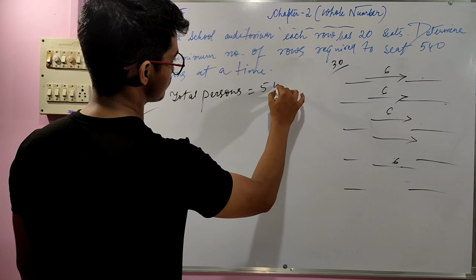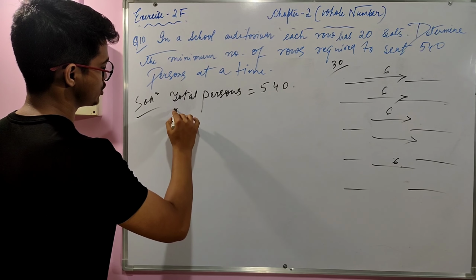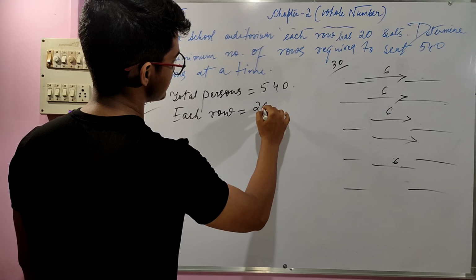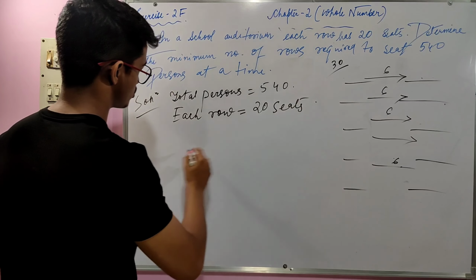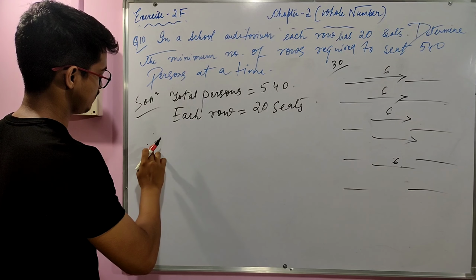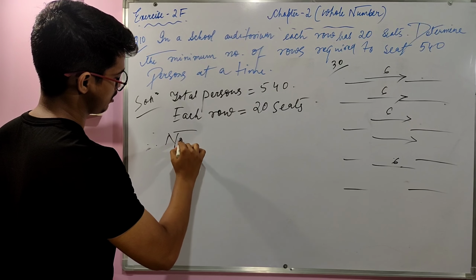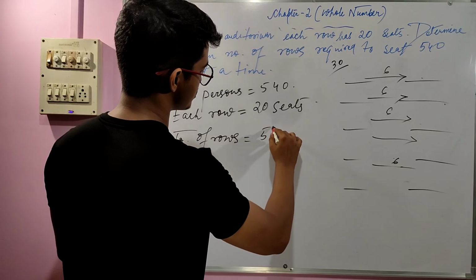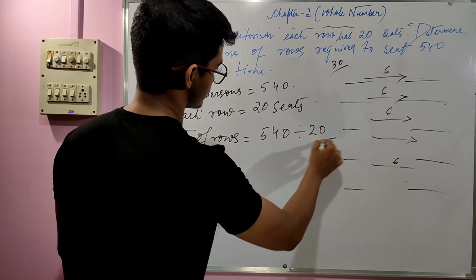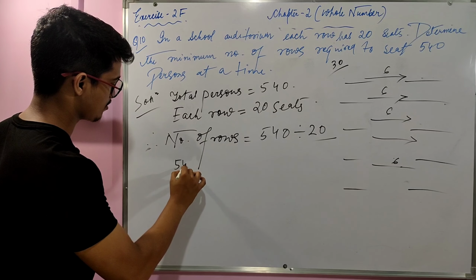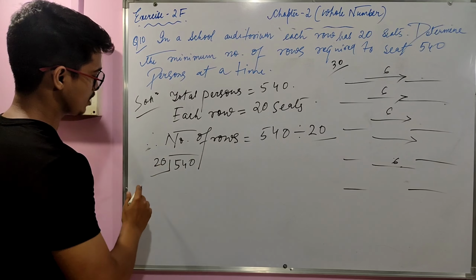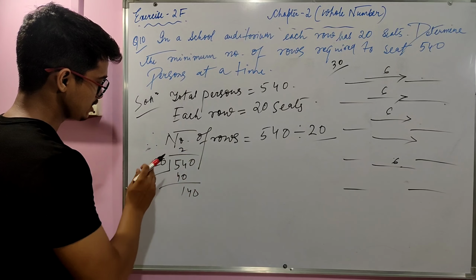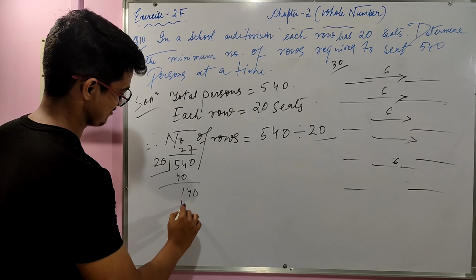What we are supposed to do is that the total persons equal 540. Each row equals 20 seats, right? Therefore the number of rows equals 540 divided by 20. That we have to do, and 540 divided by 20 is nothing but what? 20 into 2 is 40, then 140, and 20 into 7 is what?